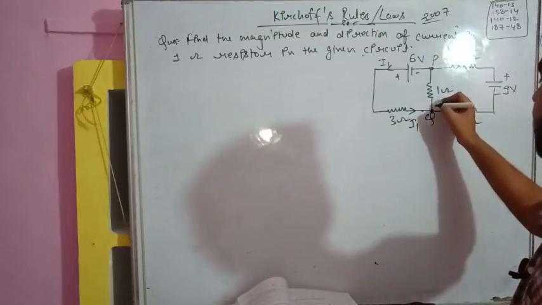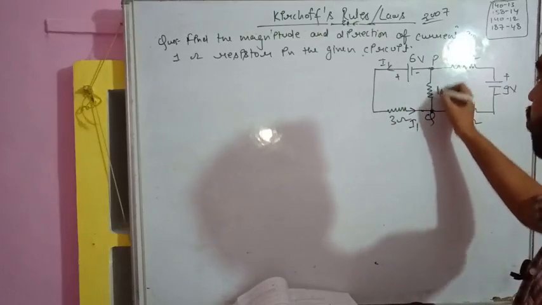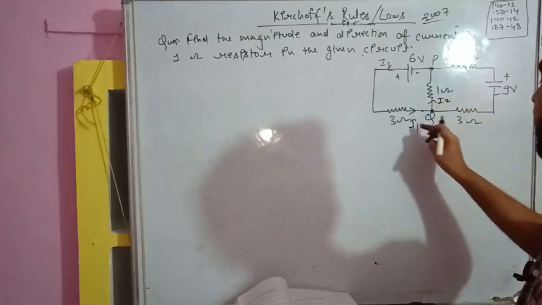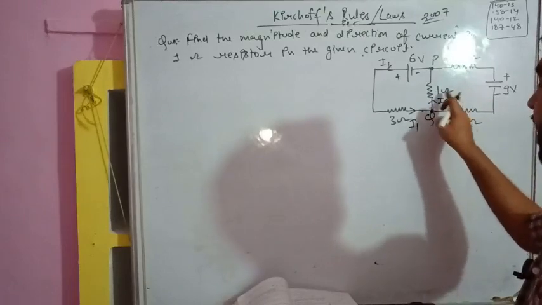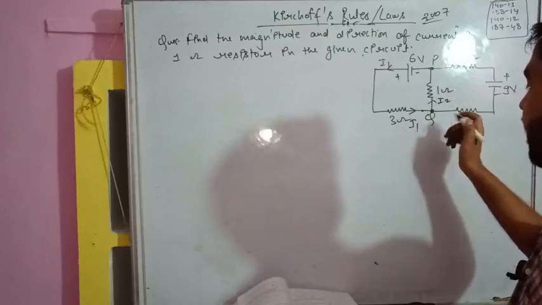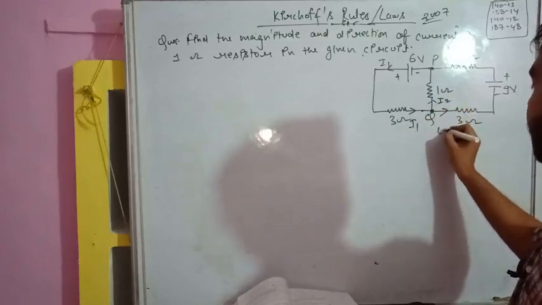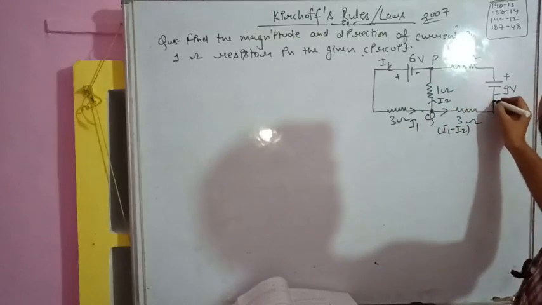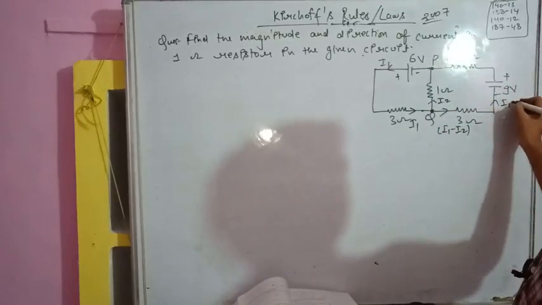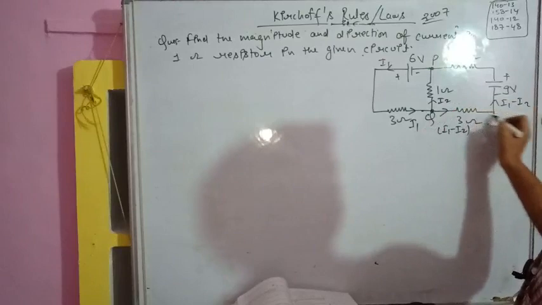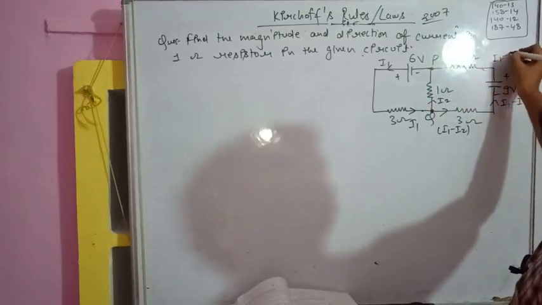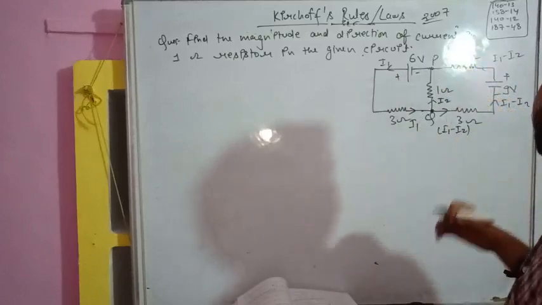Now when this current will find 2 paths, suppose the current here going out is I2. If I2 current is going here, then what is the remaining current here? That will be I1 minus I2. So I1 minus I2 is here. Now this is a junction and this is a junction, so the same current should be here. So I1 minus I2, the same current should be here as well.